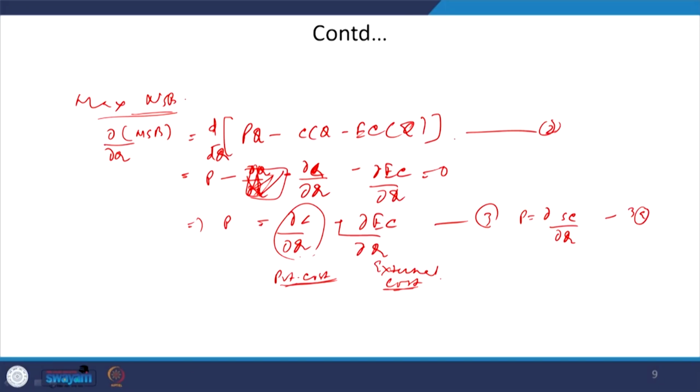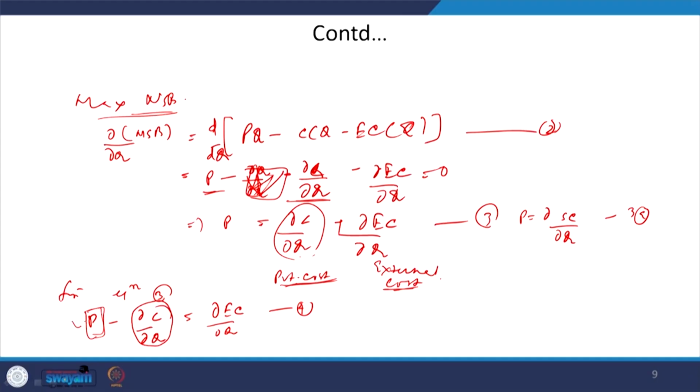And from equation 3, we are saying P minus del C by del Q is nothing but your del EC by del Q. Let us say it is 4. This is price minus the marginal cost.